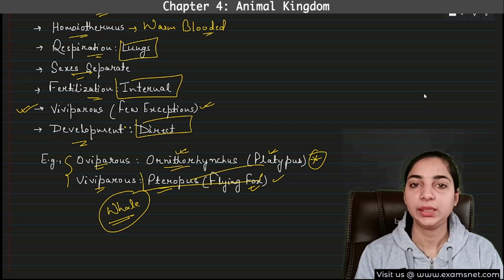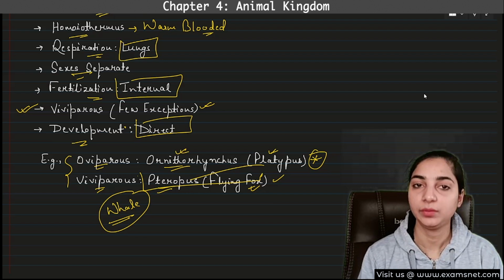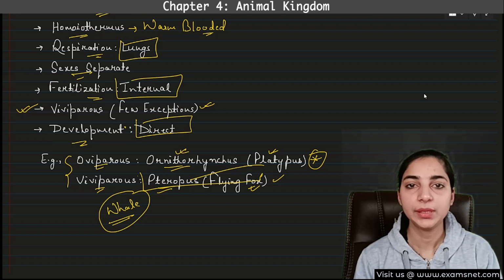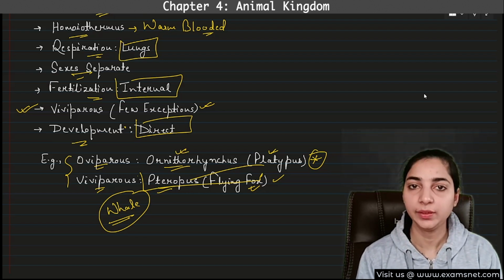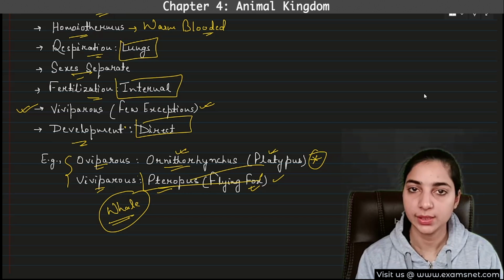So we have completed the chapter Animal Kingdom. This was a lengthy chapter, right, and very confusing as well. If the concept is clear, then it will not be very difficult for you. I hope you have understood the concept well.